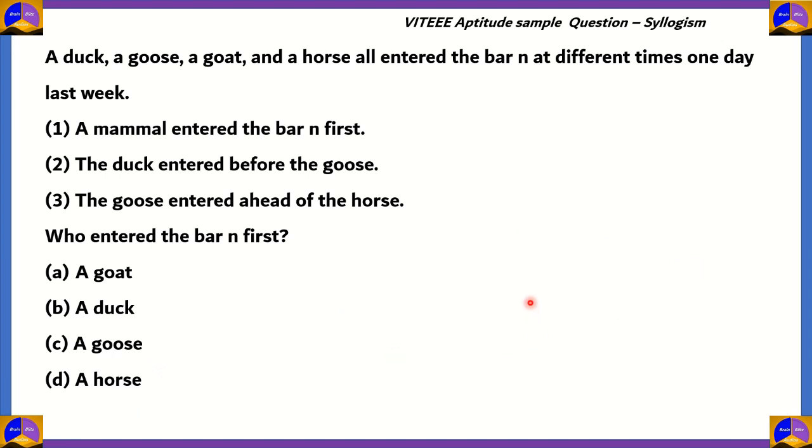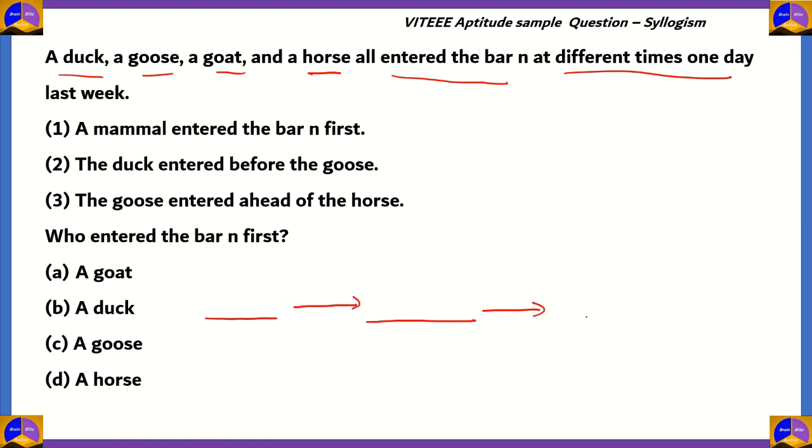So in this question, we are asked to make sense of the three given statements and then answer the question. This question is based on the order of the animals entering the bar at different times of the day. So the best way to solve this question is to create a timeline. So first animal, then we move on to the second animal, and then the third animal, and finally the last animal. So we will analyze the statements one by one.